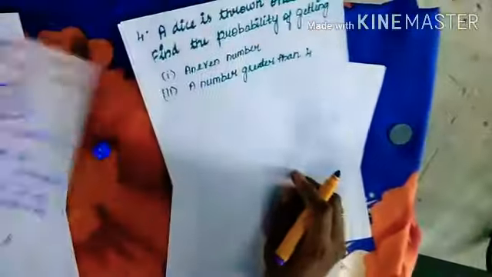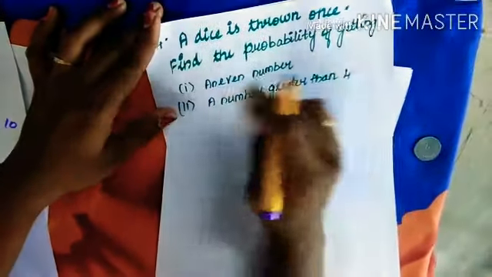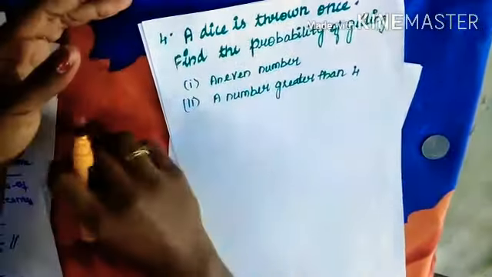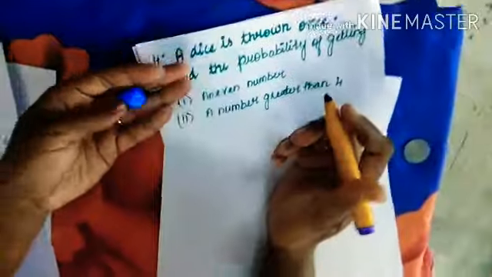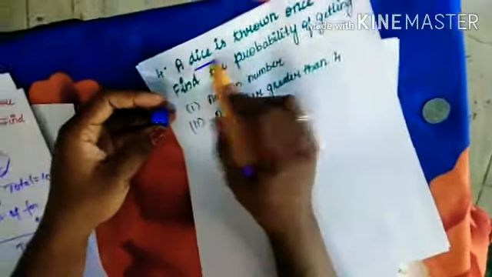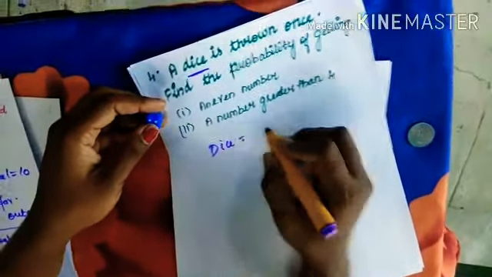Okay. Next. A die is thrown once. Find the probability of getting an even number and a number greater than 4. A die is thrown only once, so you'll have 6 sample space here, because when a dice is thrown we'll have 6 chances.